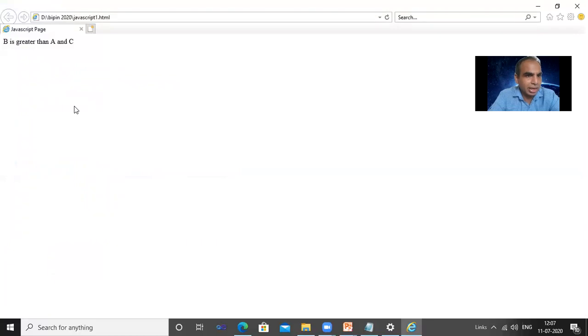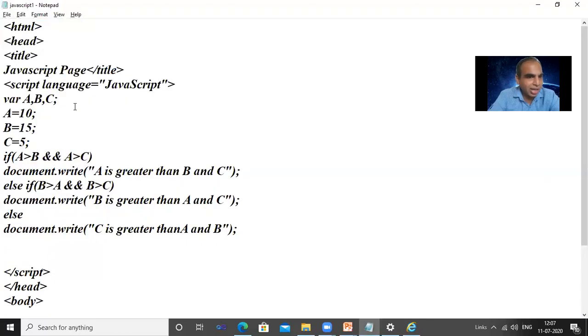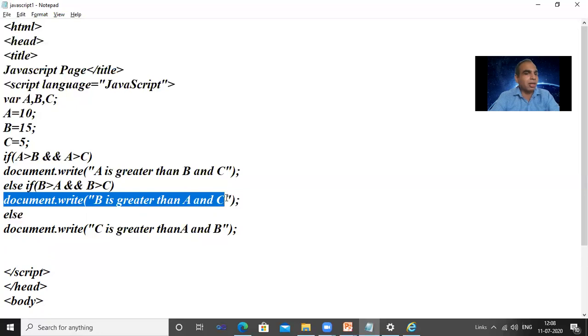See that, B is greater than A and C. We get the answer: B is greater than A and C. See here now again. If we are checking with the first condition, A greater than B, it is false. Again, we check that A greater than C. It is true. But one condition is false, so the answer is false. It goes to the next statement. See, else if, else if ladder. The condition A greater than B is not true, so you check B greater than A. Yes, true. B greater than C, true. That's why it shows that statement.